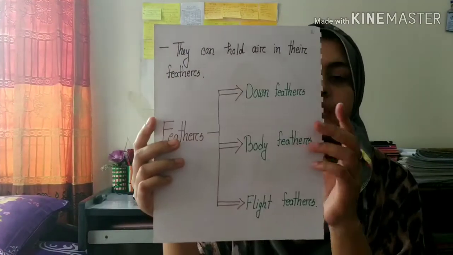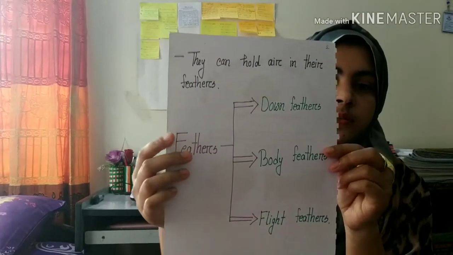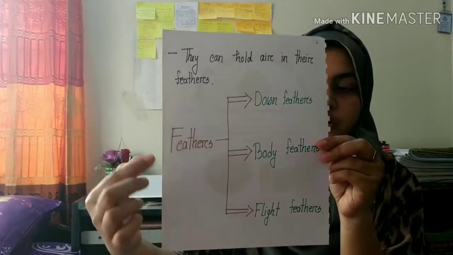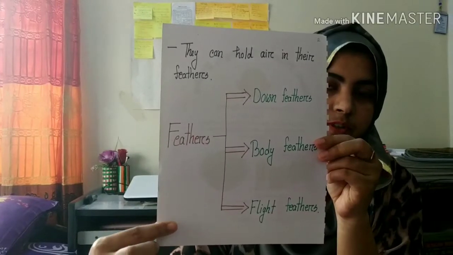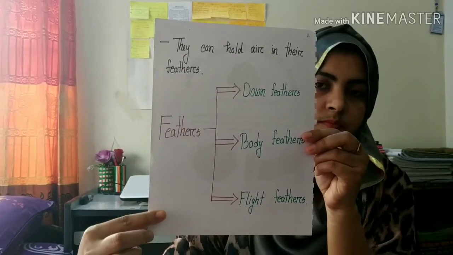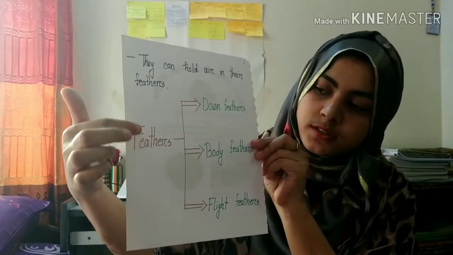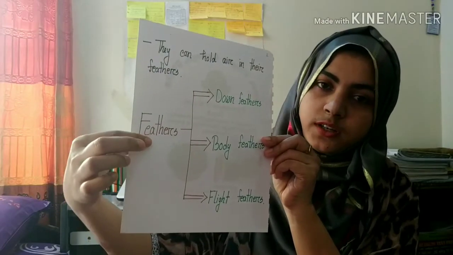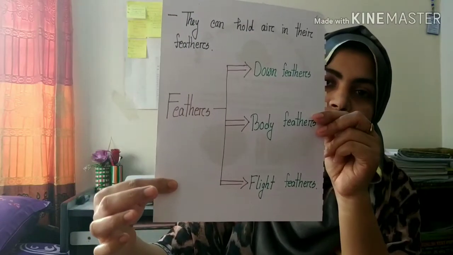Birds have three types of feathers: down feathers, body feathers, and flight feathers.